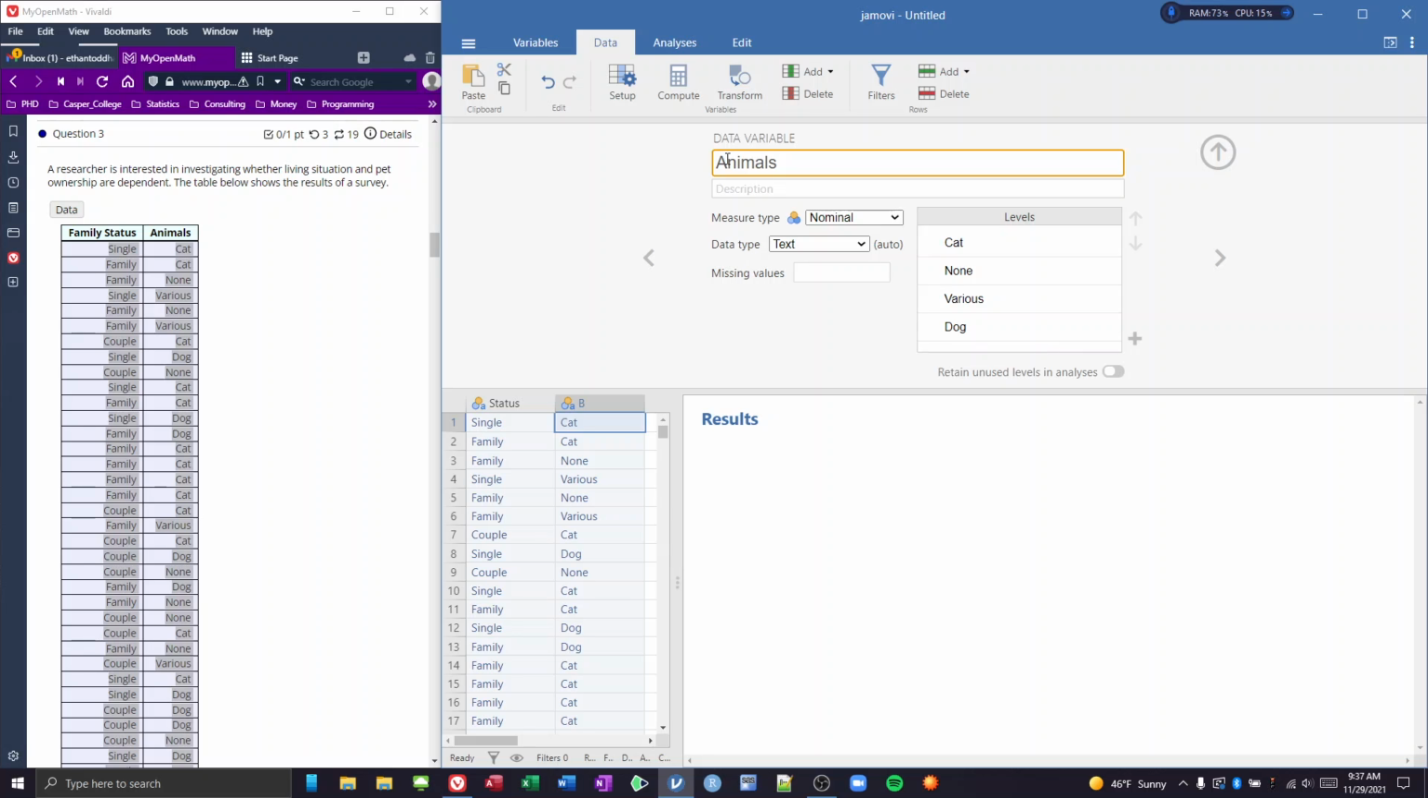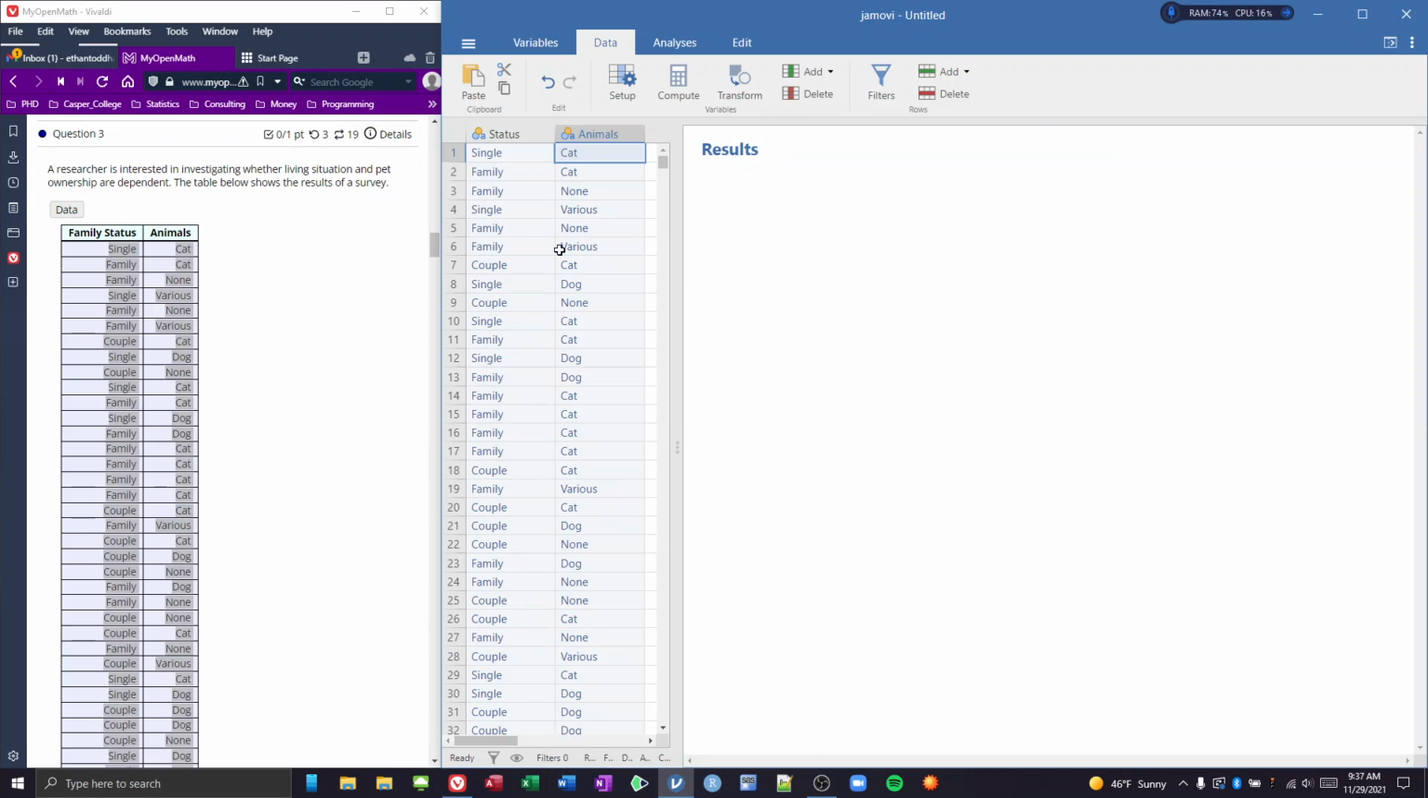Okay. So the difference between what we did here and with the fish in the lakes: with the fish in the lakes, we knew what those two groups were, and we specifically looked at one lake and looked at the distribution of fish in that lake. Then we looked at the other lake and looked at the distribution of fish in that lake. Here, what's different is that we could do that. We could look at people who are single or a family or a couple, and then see what's the distribution of animals in single, what's the distribution of animals in family, and what's it in couples. We could do it, and that would be a test of homogeneity.